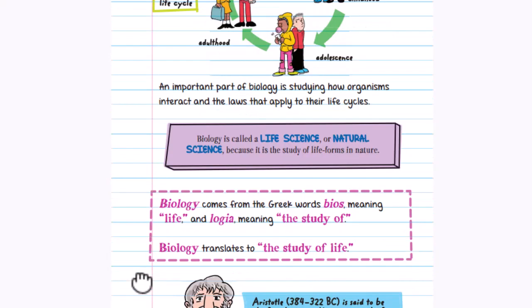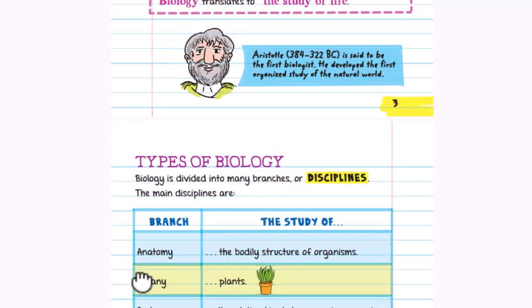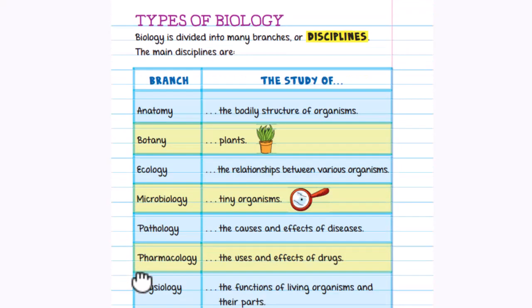Biology is called life science or natural science because it's the study of life forms in nature. Biology comes from the Greek words bios, meaning life, and logia, meaning the study of. Biology translates to the study of life. Aristotle is said to be the first biologist. He developed the first organized study of the natural world.